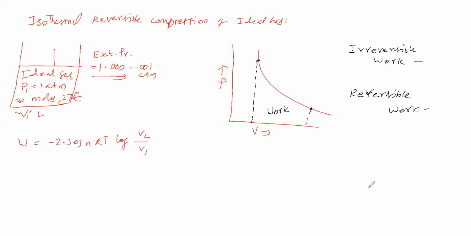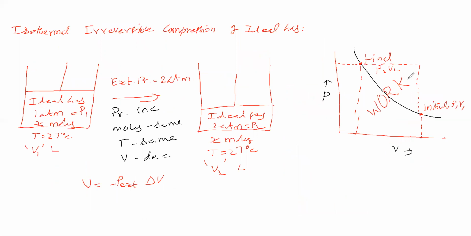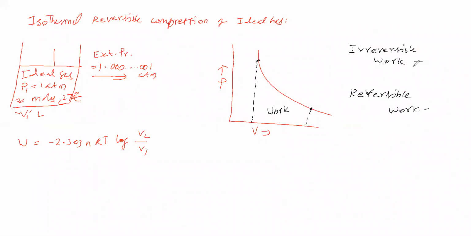Now in the irreversible process, see the work done: some area above the curve is also occupied by the work. Here also, see, above the curve some area is occupied by the work. Even in a single step, above the curve some area is occupied by work. Therefore, irreversible and reversible: in the irreversible process the work done is high, in the reversible process the work done is low for compression. But for expansion it is reverse.